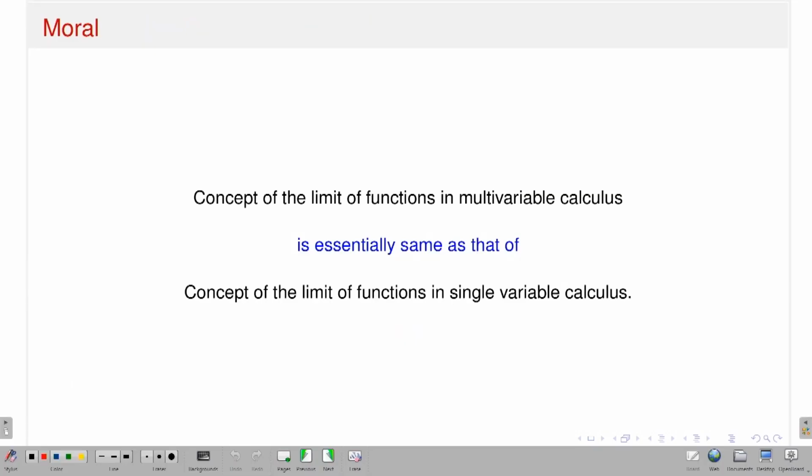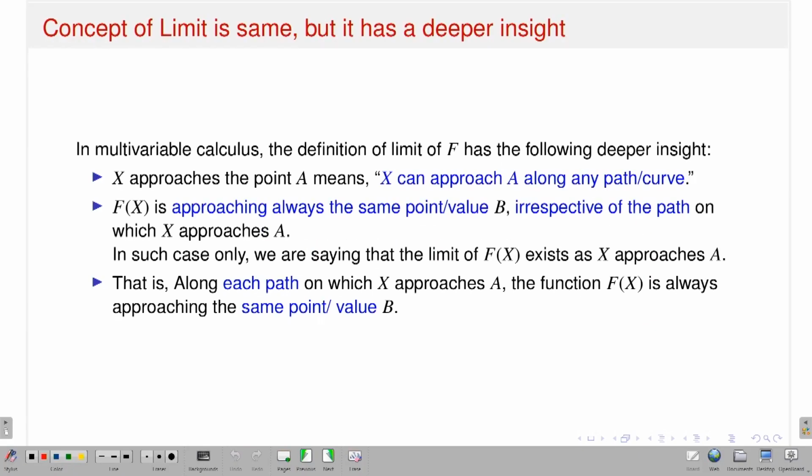What is my moral? The concept of the limit of functions in multivariable calculus is essentially the same as that of the limit of functions in single variable calculus. This is important. It says that the concept of limit is the same, but it has a deeper insight. What does it mean? It means that in multivariable calculus, the definition of limit of capital F has the following deeper insight that was not there in the real variable case. Capital X approaches A. What does it mean? It means that x can approach A along any path or curve.